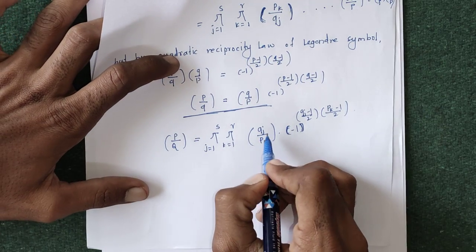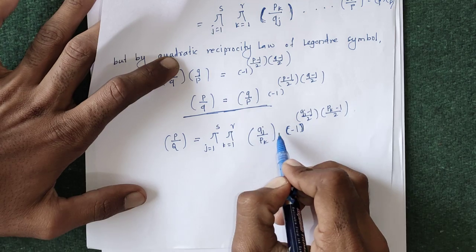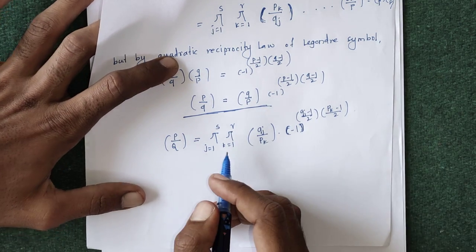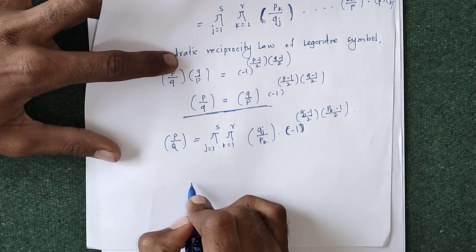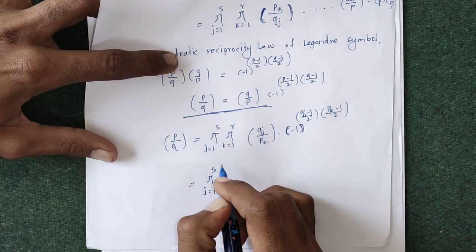Now we run this product, k running from 1 to r. In the next step we get the product j running from 1 to s as it is.